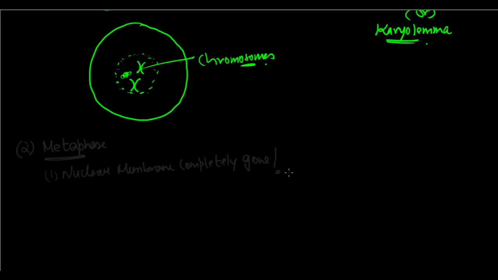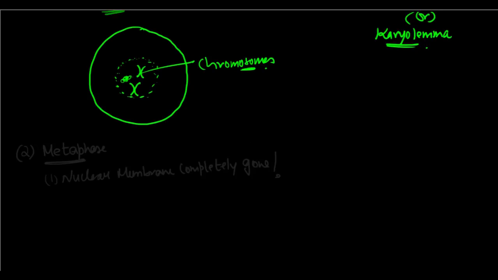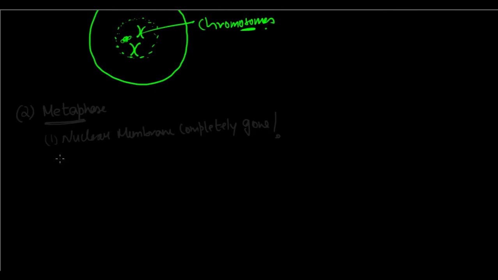So, oh, my nuclear membrane has gone, it has disappeared. So it has vanished into the cell. The second thing which takes place during the metaphase, after the nuclear membrane has gone, is that the chromosomes are complete. Now, I have completely formed the chromosomes, right? The chromosomes are complete. I have completely condensed, beautiful chromosomes.